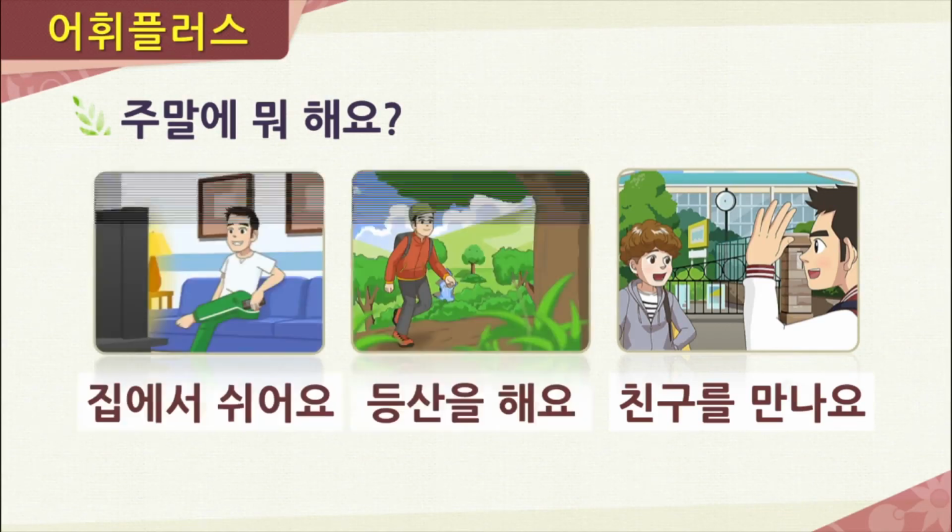So now let's go ahead and read through this exercise one more time. Again, the question was 주말에 뭐 해요? Or what do they do on the weekend? If we go through them, there's 집에서 쉬어요. 등산을 해요. 친구를 만나요. Very good.